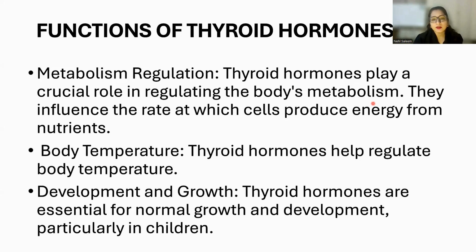So they influence the rate at which cells produce energy from nutrients. Getting my point? So if someone has a deficiency of thyroid hormones, then the metabolism would be affected as well. The speed of the chemical reactions would be affected as well. Thyroid hormones also help to regulate body temperature, and they are crucially important for development, in particular in children. If a child has a deficiency of thyroid hormone, then the growth would be hindered.